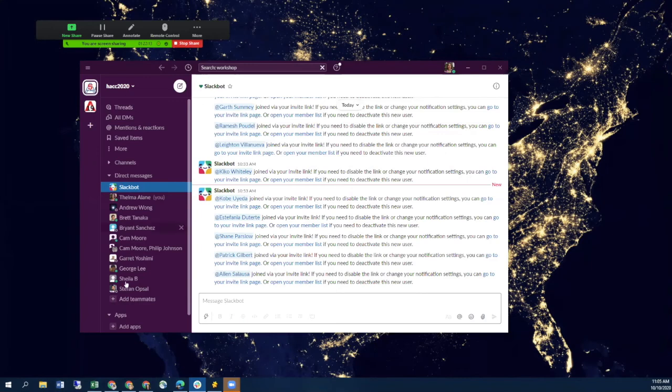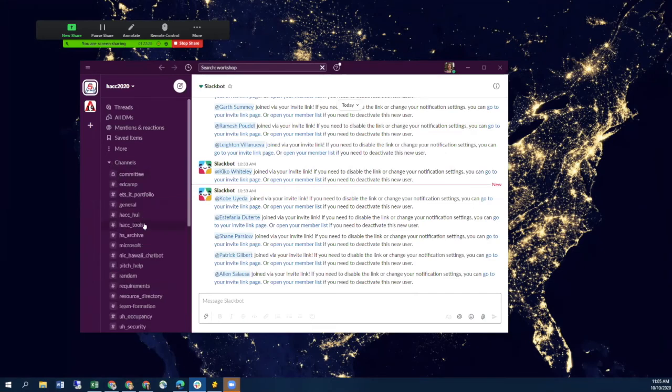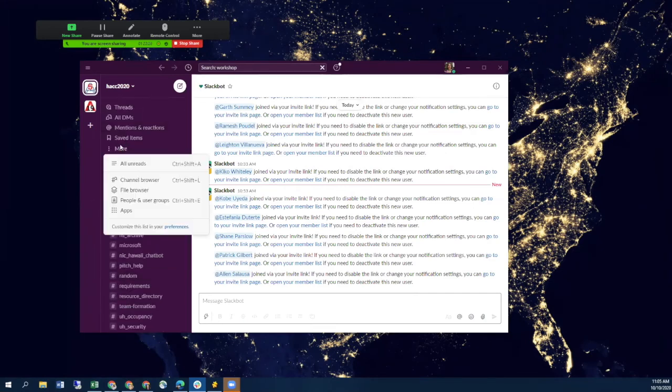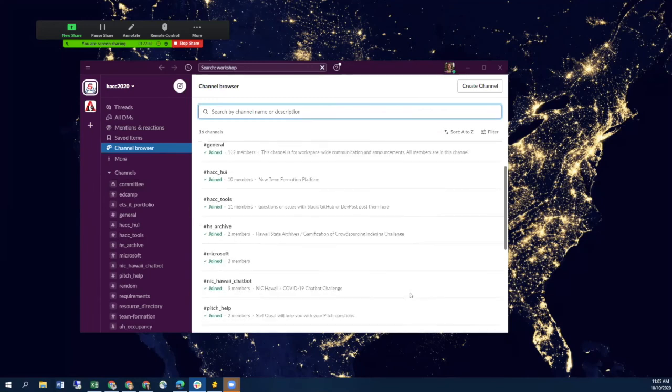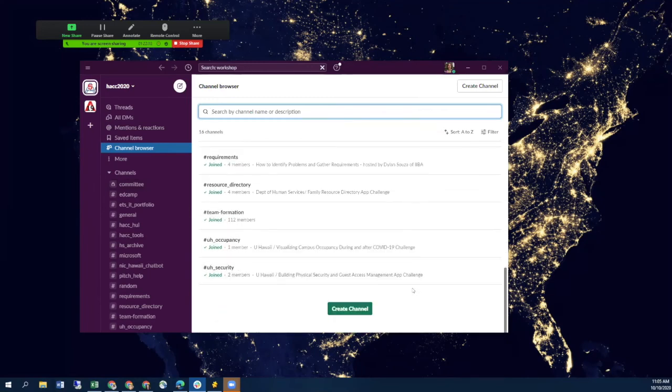Can you guys see the direct message screen now, or I'm circling? So this is where you do your direct messages. And then channels are here. And if you go to more and you click channel browser, that's, again, if you're not seeing this, let me know. I'll keep an eye on my Slack channel. This is where you can join one or all or a few.